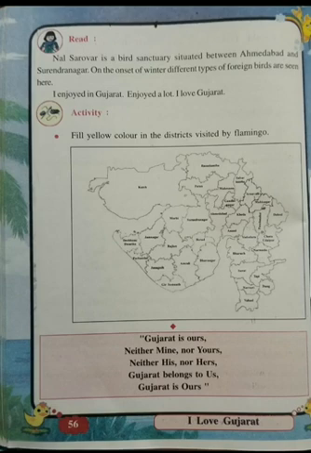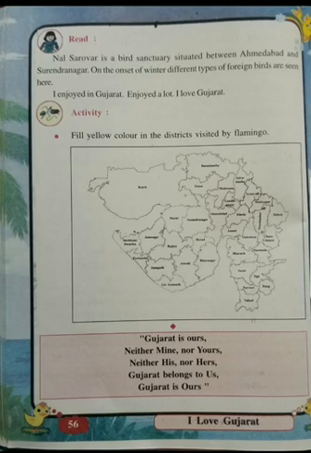And what is written in the box at the end? Gujarat is ours. A small poem is there, children. Neither mine nor yours, neither his nor hers. Gujarat belongs to us. Gujarat is ours. So I hope, children, you must have enjoyed the beautiful journey of Gujarat with me on this lesson, lesson number 7, I Love Gujarat.